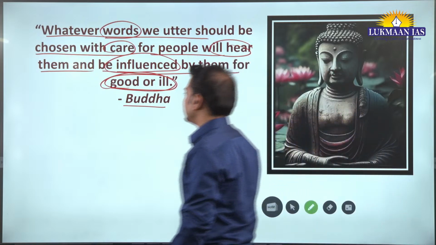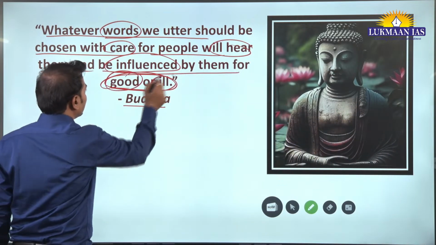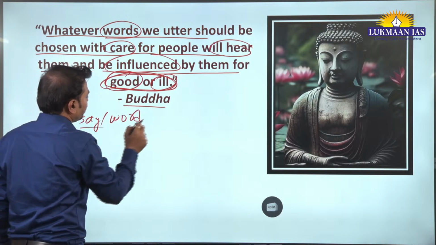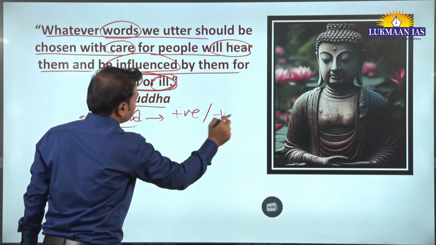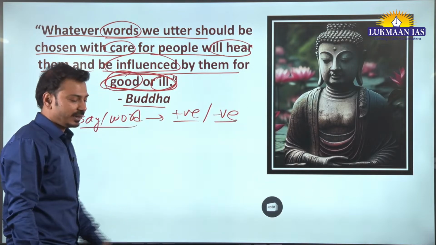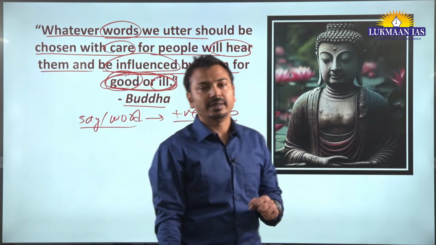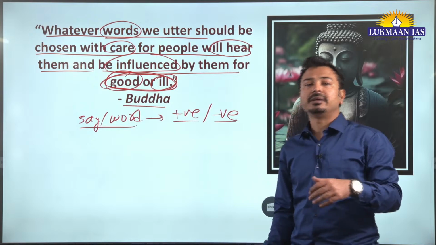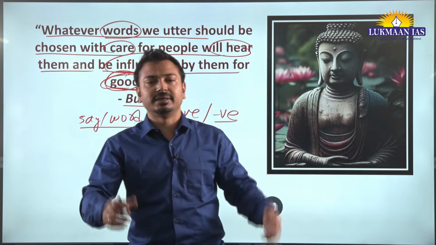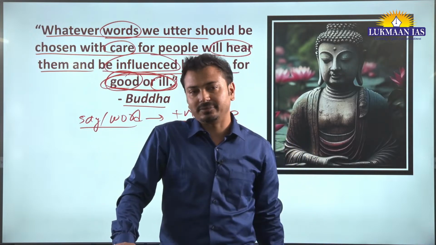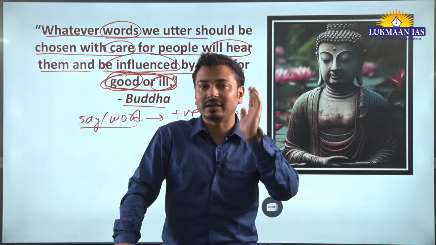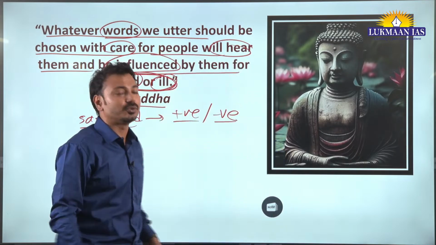Of course, we know the influence. Words can be positive or negative, and they can have a positive or negative impact on other people. Simply take the example of any influential personality. Let's say an actor is advertising, for example Shah Rukh Khan or Akshay Kumar, who advertise tobacco or pan masala. Now people are listening to what they are saying, people are watching them, and they will be influenced, especially the youth.